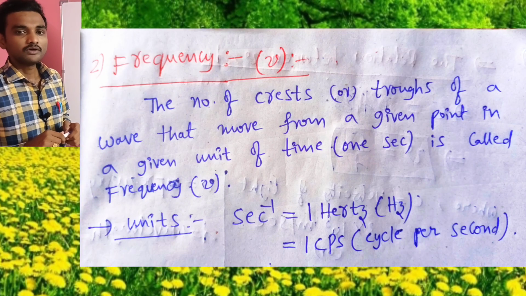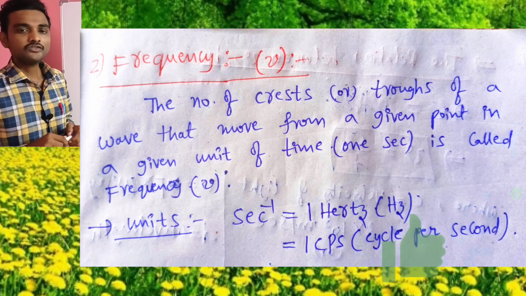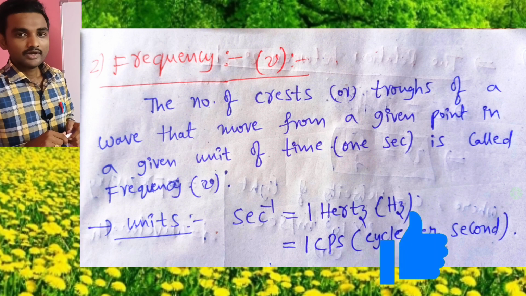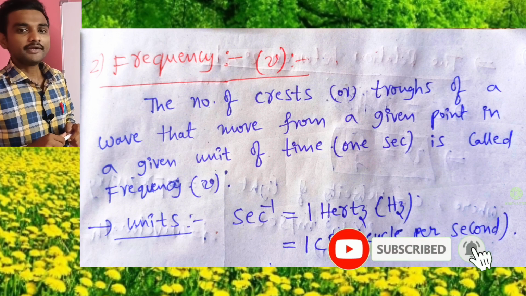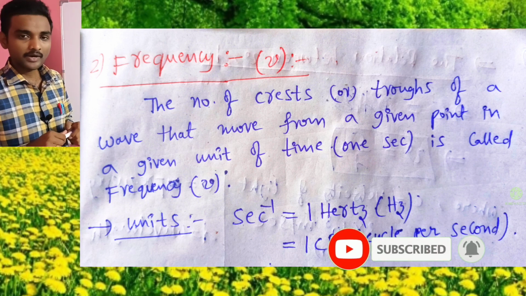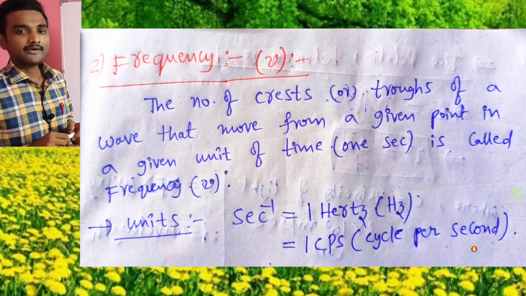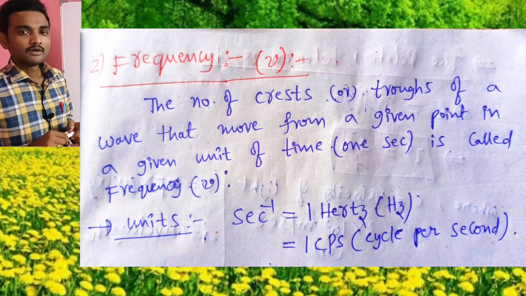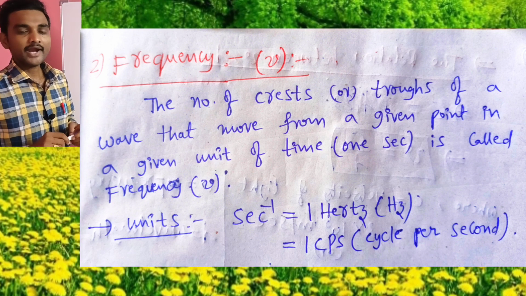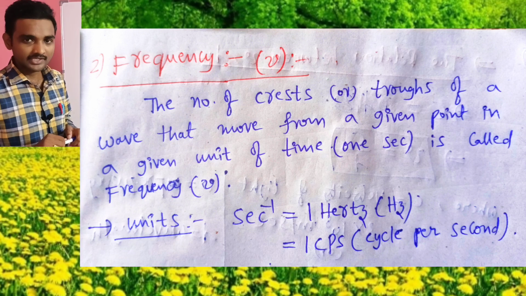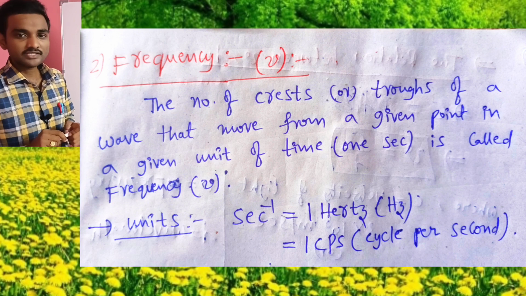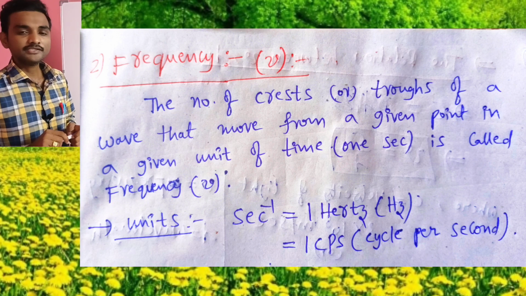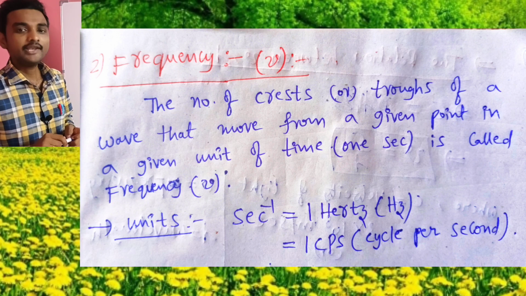frequency. What is frequency? Frequency is the number of crests or troughs of a wave that move past a given point in a given unit of time, I mean 1 second. What are the units of frequency? Second inverse, it is equal to 1 hertz, it is equal to 1 CPS, I mean cycles per second.